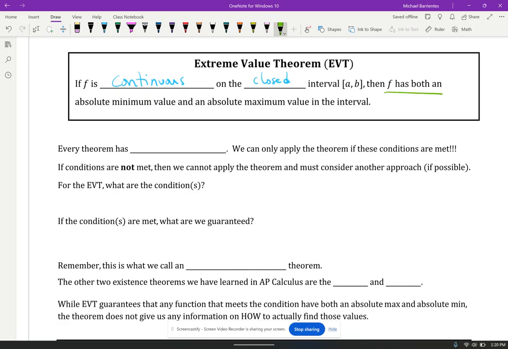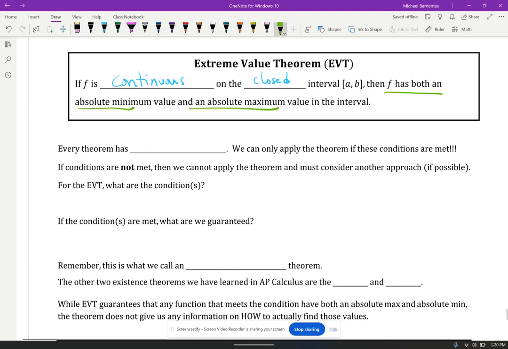The function has to have both an absolute minimum and an absolute maximum within that interval. It could be at the endpoints, it could be in the middle, but somewhere in the closed interval, there has to be an absolute minimum and an absolute maximum.